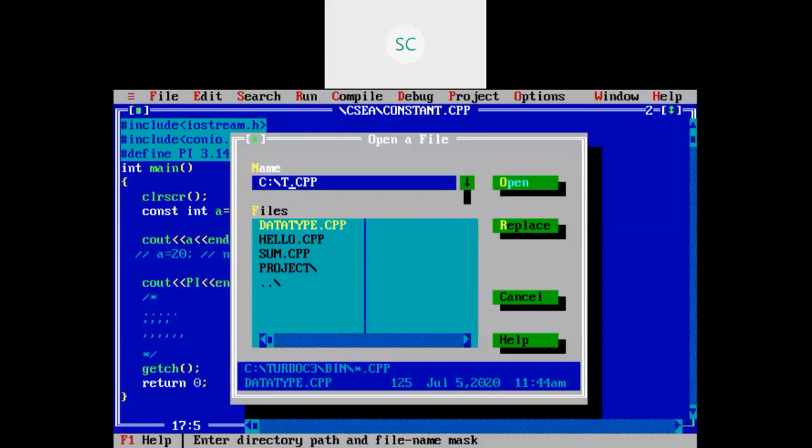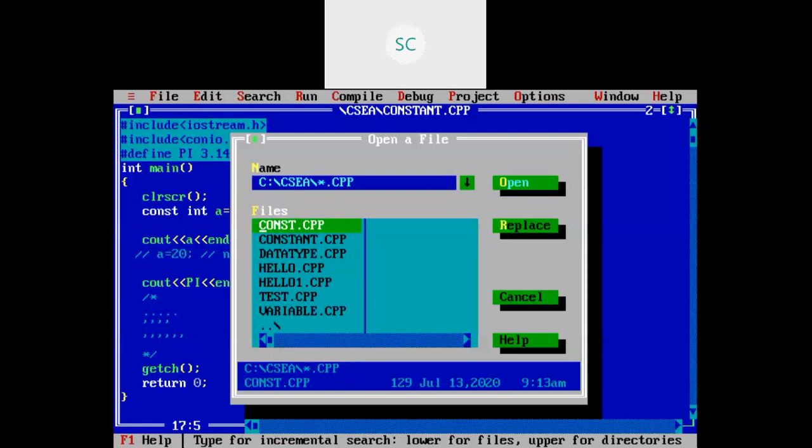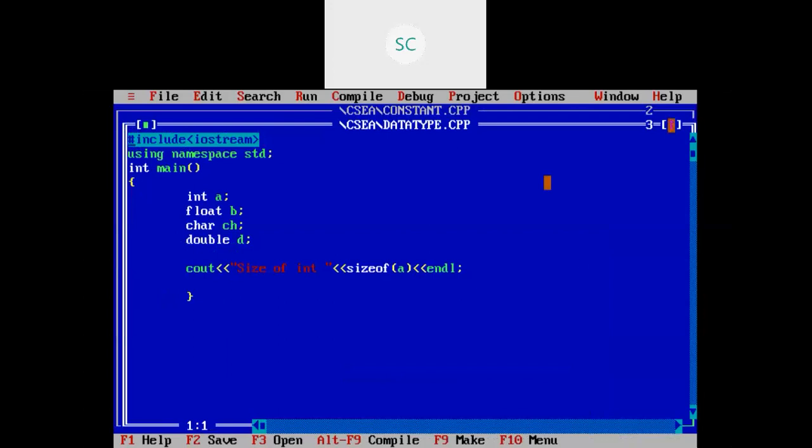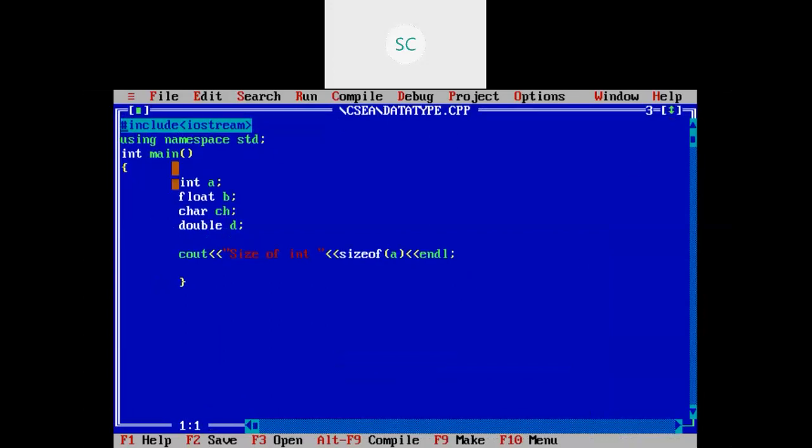Just move to your directory where your programs are saved in your local disk C. You have the folder CSCA. Just enter it. All these programs that you have executed in the previous sessions are there. Our present one is constant.cpp. If you want to go for data type.cpp, if I click here and open it, you are able to see that previous program.